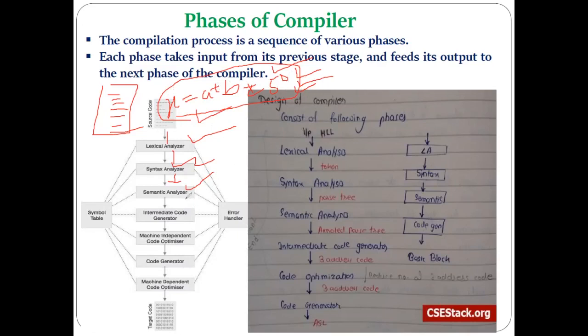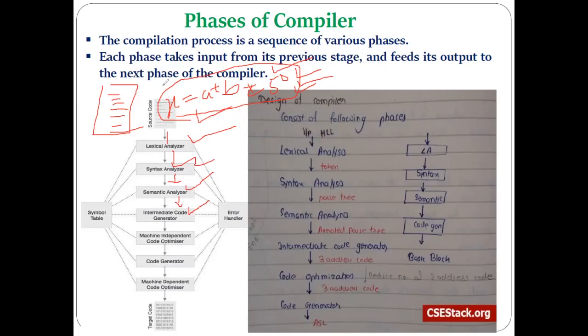So what will the semantic analyzer do? It converts the 50 into 50.0, which means it does type checking. If it doesn't find the expression type compatible, then it converts it into a type compatible expression by converting 50 into 50.0. Accordingly, it does this for the whole program, for all the instructions present in the program. Then the semantic analyzer generates the annotated parse tree and gives it to the next phase, that is the intermediate code generator.